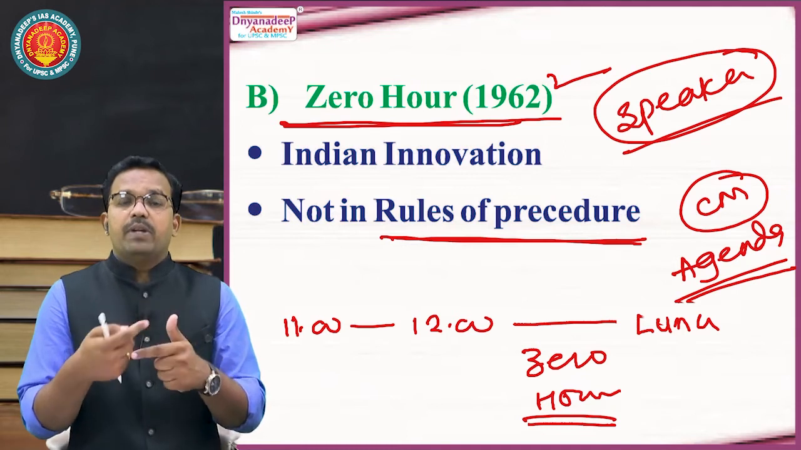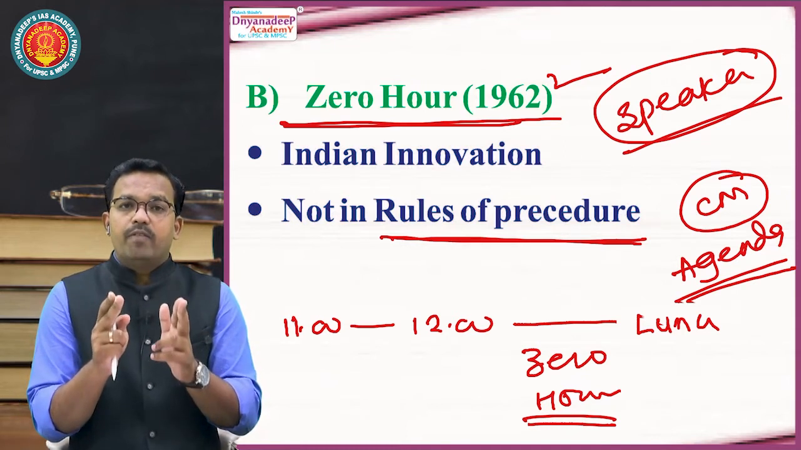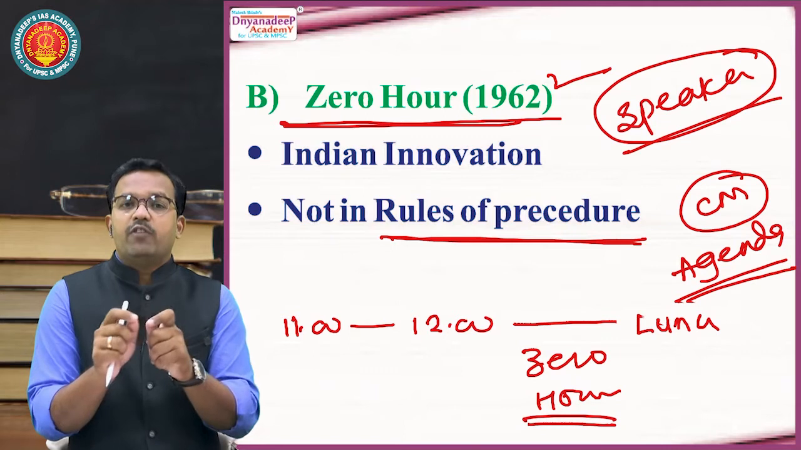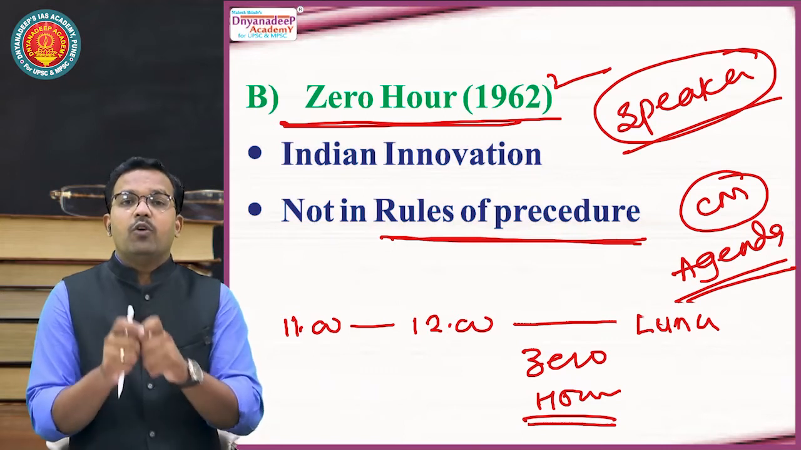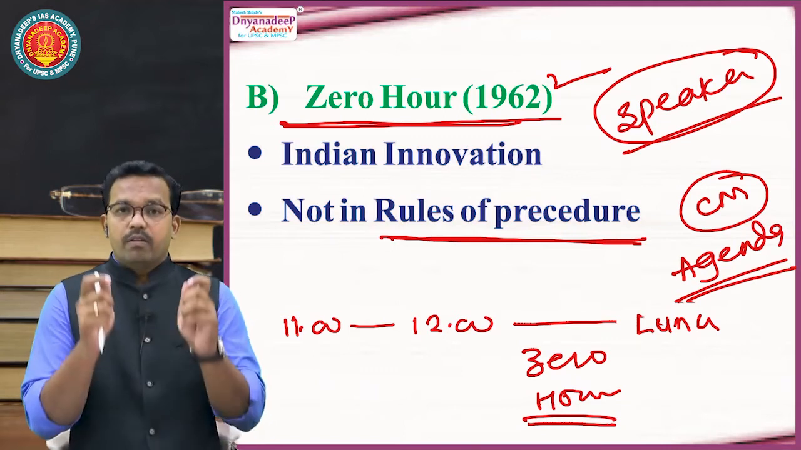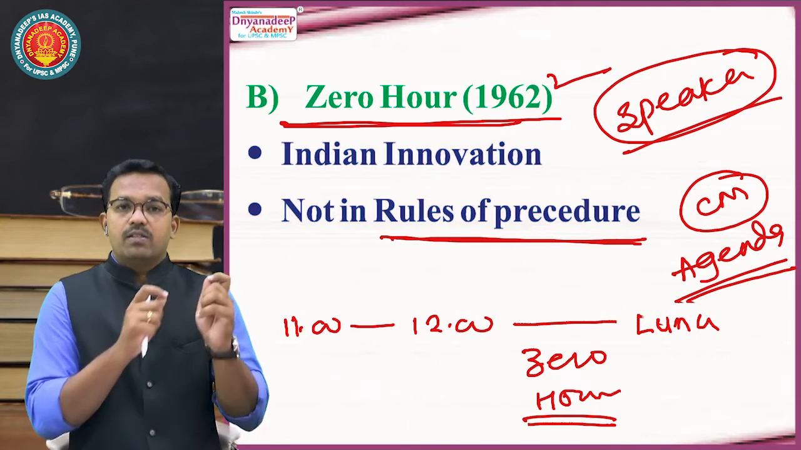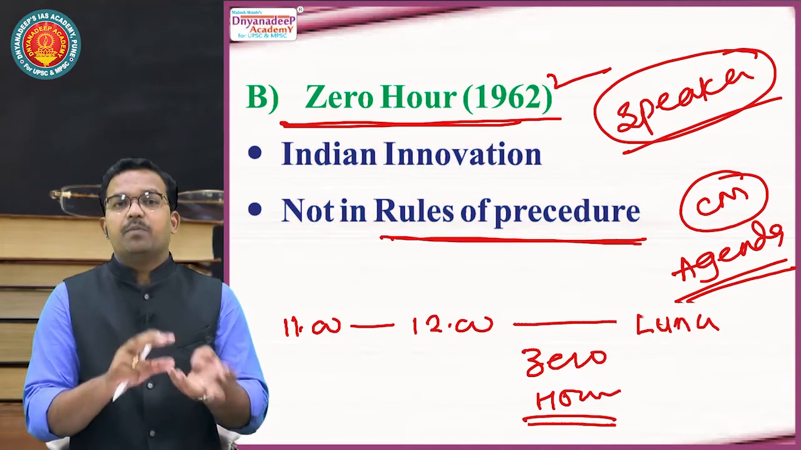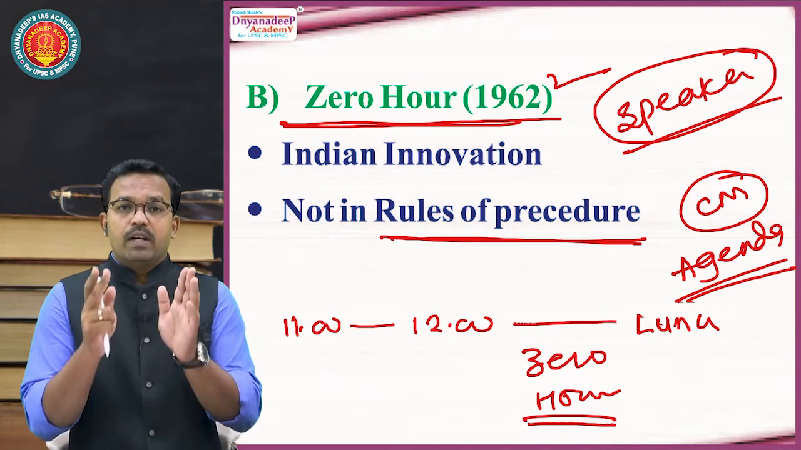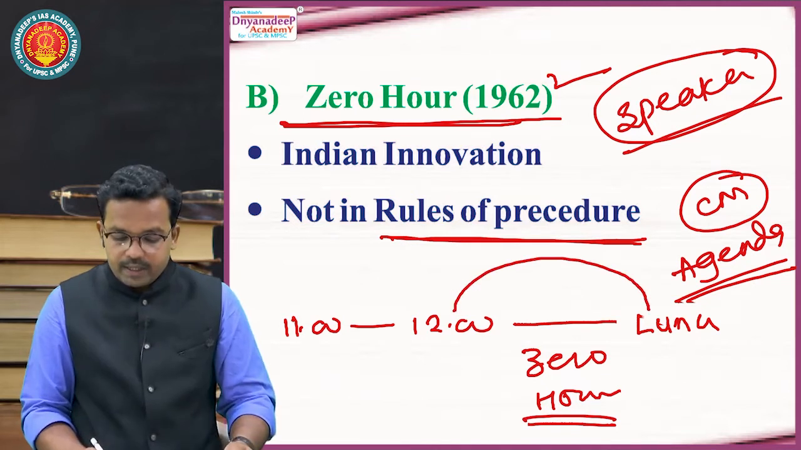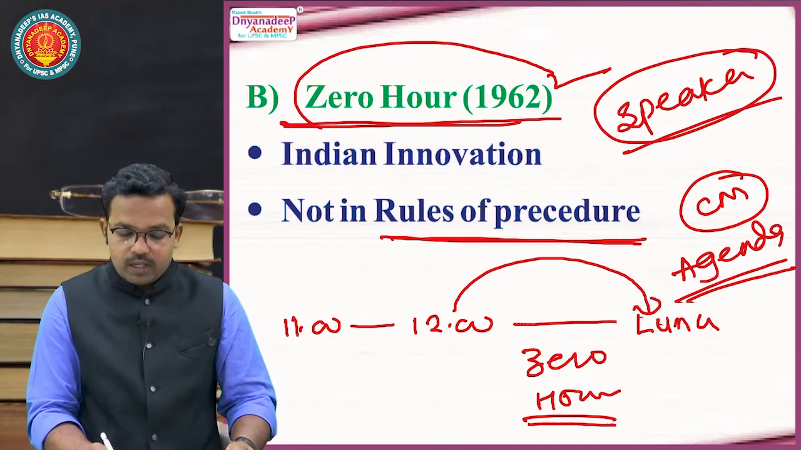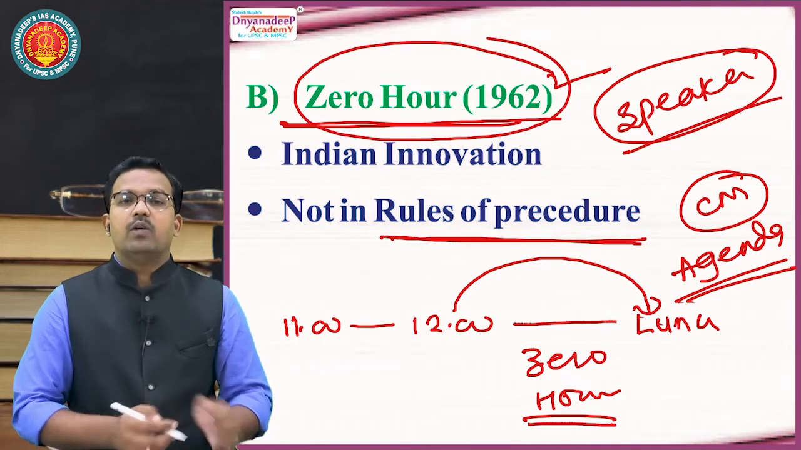Then during this time period, a window is kept open where you can put a subject for discussion in the parliament without prior notice. A window is kept in parliamentary proceedings where a subject can be put in parliamentary proceedings without prior notice. That window starts at 12 o'clock and it continues till lunch. It is called zero hour.